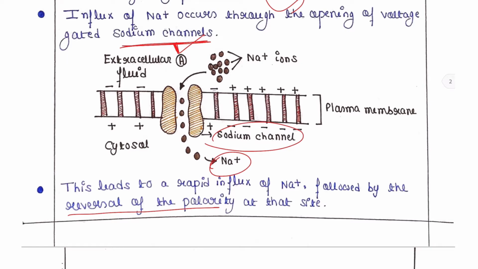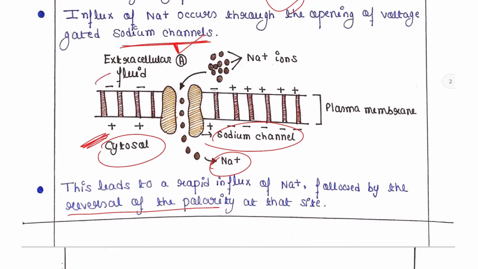Till now the cytosol was negatively charged, whereas the extracellular fluid was positively charged. But now when sodium ions are entering inside the cell, the cytoplasm will have more positively charged sodium ions. That's why that part will be positively charged, whereas the extracellular fluid in that part will lack sodium ions, because maximum sodium ions are now inside the cell.